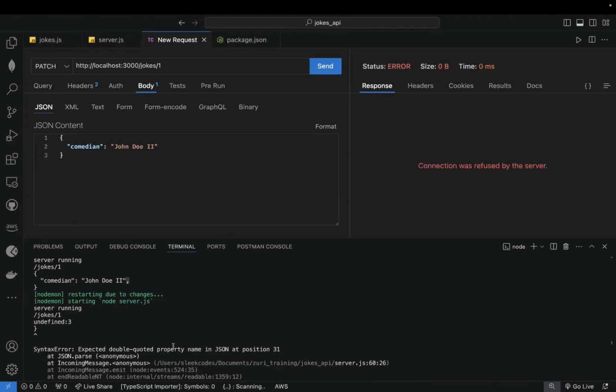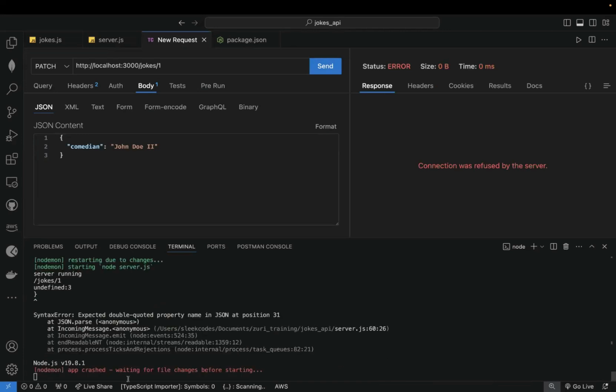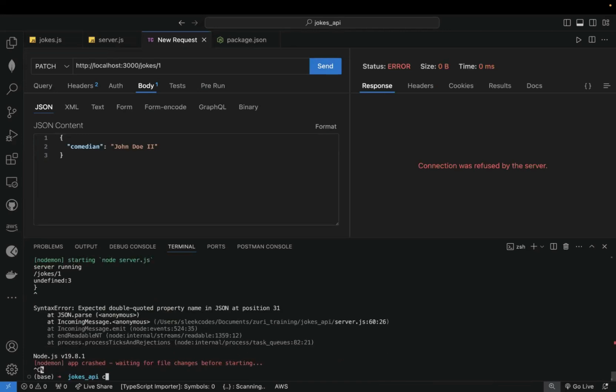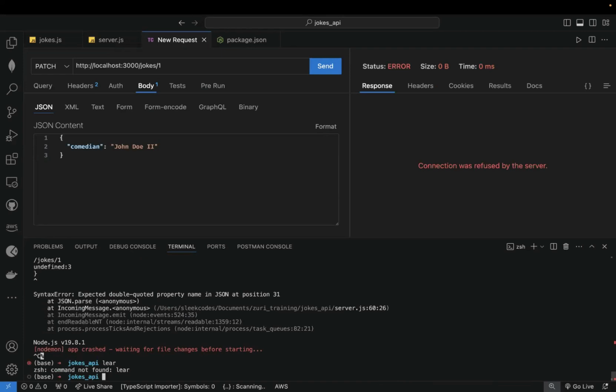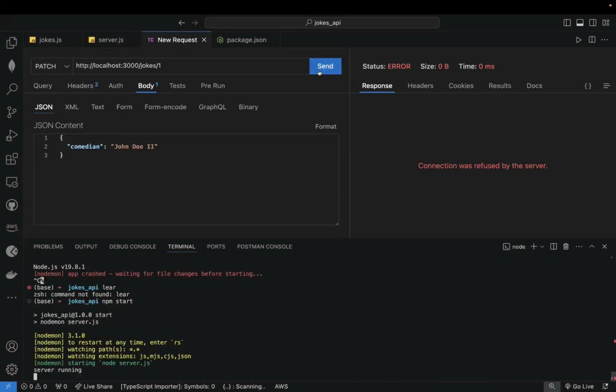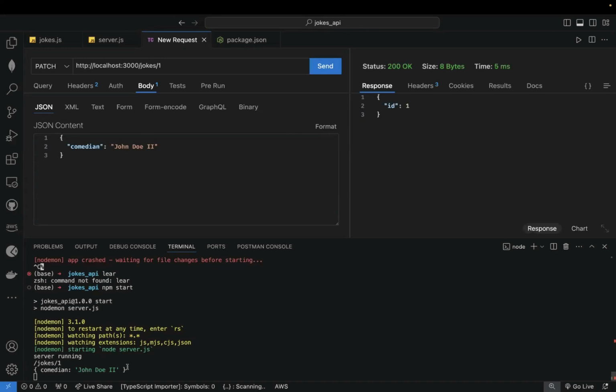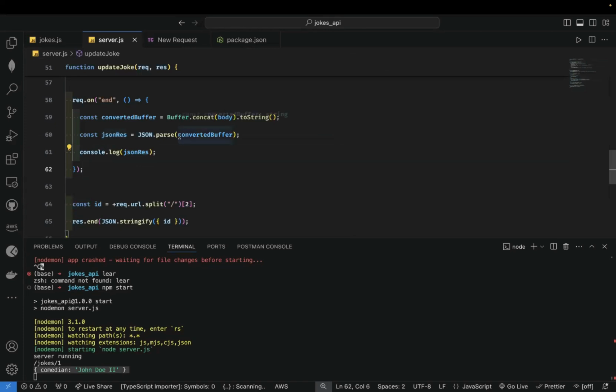So sorry, I need to restart my server. All right, so npm start. So if I run this again, you see that it now works well because that's valid JSON. So you see the reason why, but because of experience, I knew to convert it to JSON just to be sure that it's a proper JSON response.